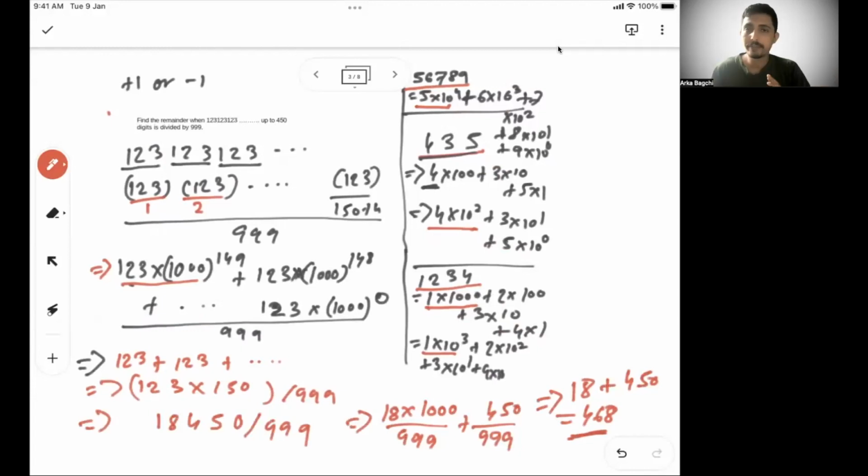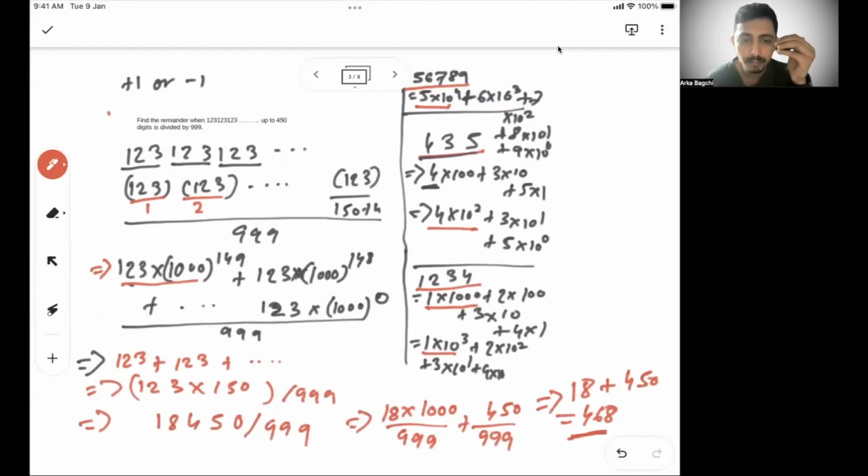So this is a very, very good problem. What you need to understand is how we did it step by step. First we bucketed it, all 3 digits at a time. So make 150 such groups. And then we applied the logic of power, breaking up each digit and thinking of each of the groups as 1 digit. So the first group is 123 into, since you have taken 3 digits as one group, it will be multiplied with 10 cube or 1000, and then to the power 149. How we got 149 is from the examples on the right side.